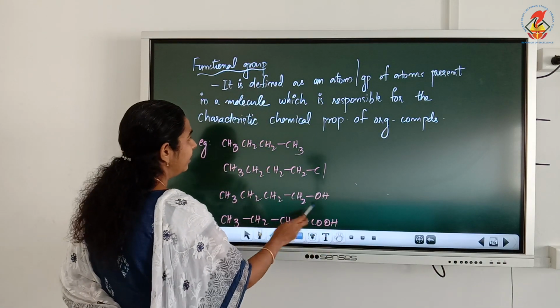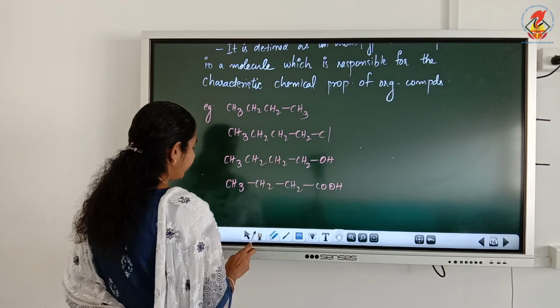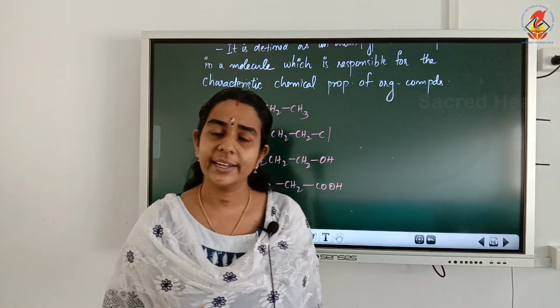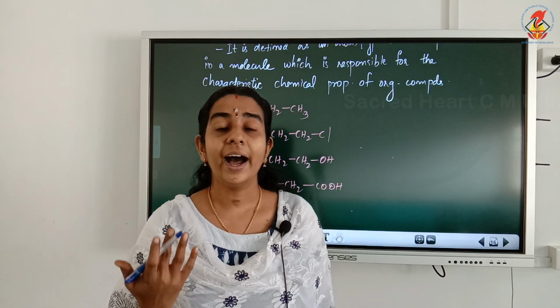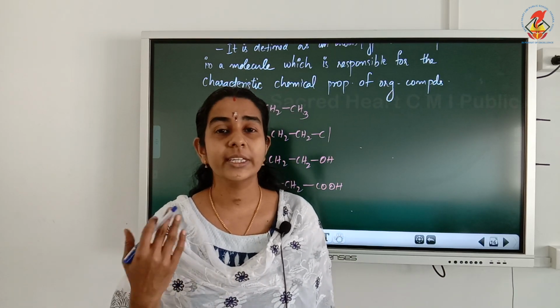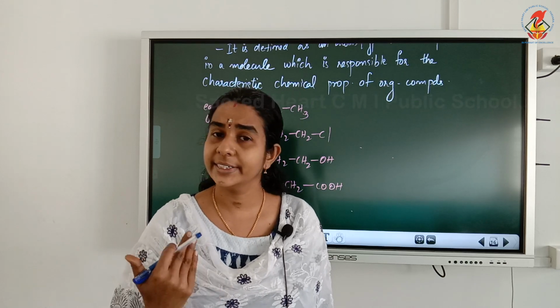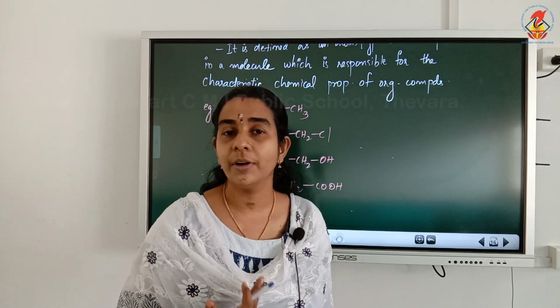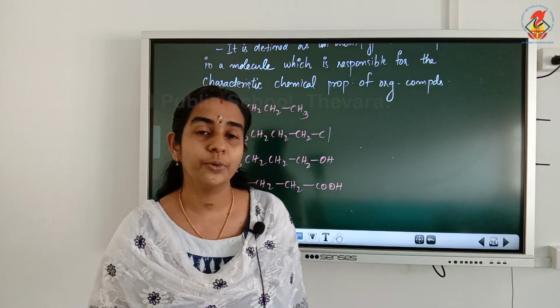For example, in 10th standard you have already studied different functional groups: alkanes, alkenes, alkynes, alcohols, halogen compounds, aldehydes, ketones, carboxylic acids, etc. The same compounds we will be studying this year also.